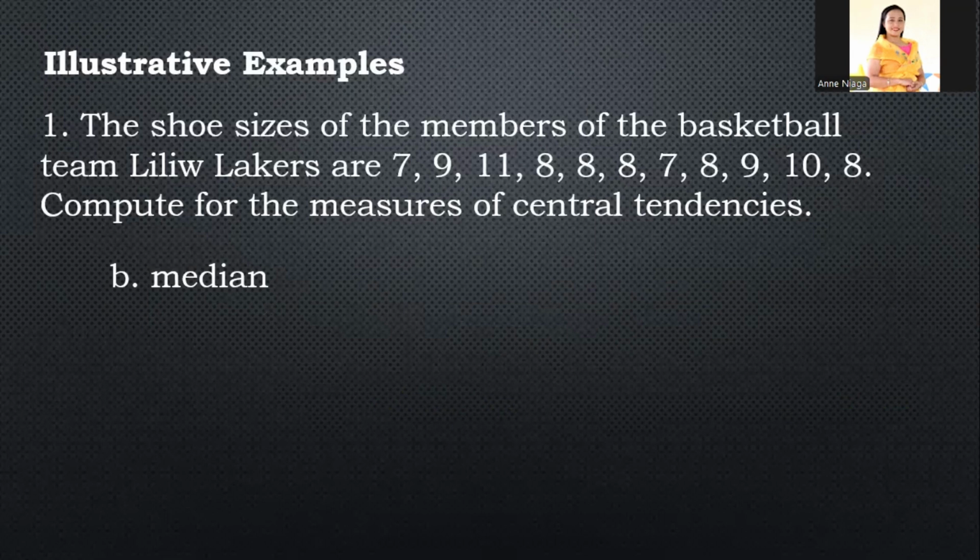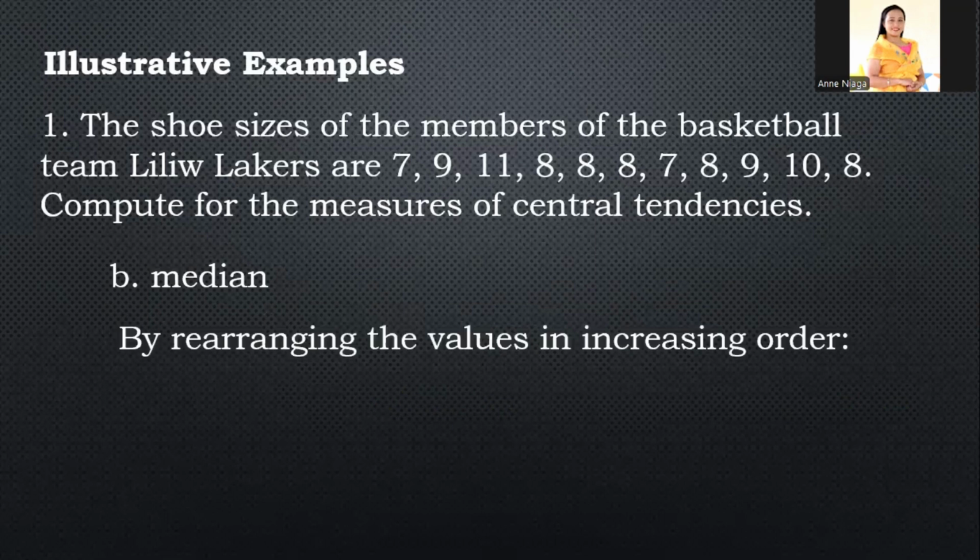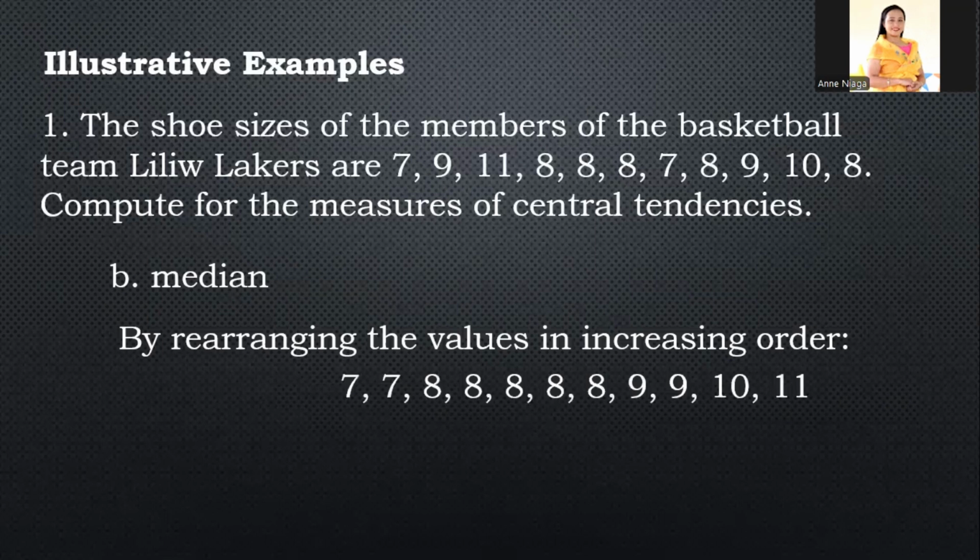Okay, so syempre, ating i-arrange, no? Rearranging the values in increasing order, from pinakamababa na value hanggang sa pinakamataas. So, this is the result. So 7, 7, tapos ilan ang 8, 5, then tapos dalawang 9, tapos 10, then 11.